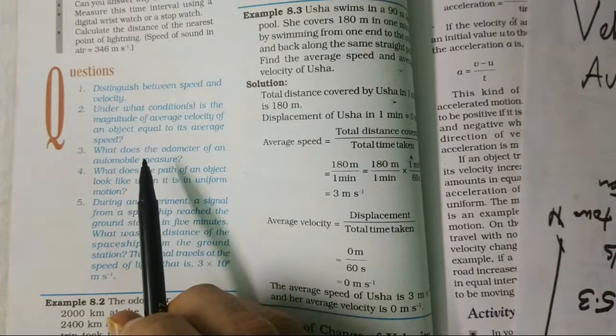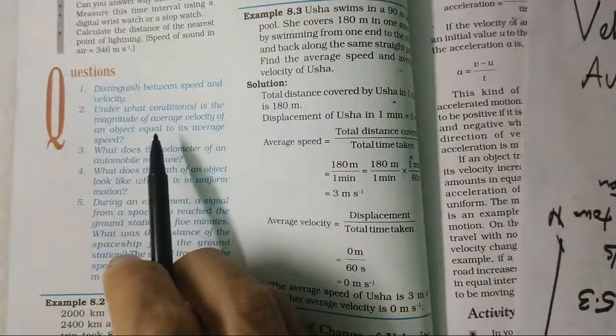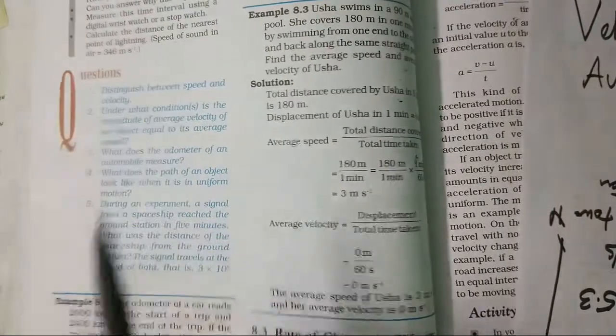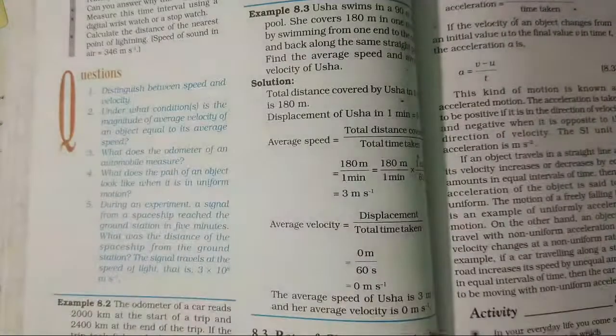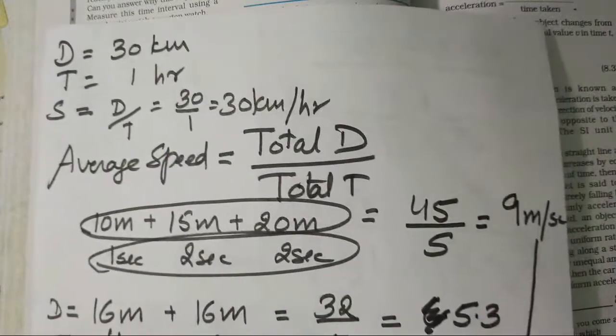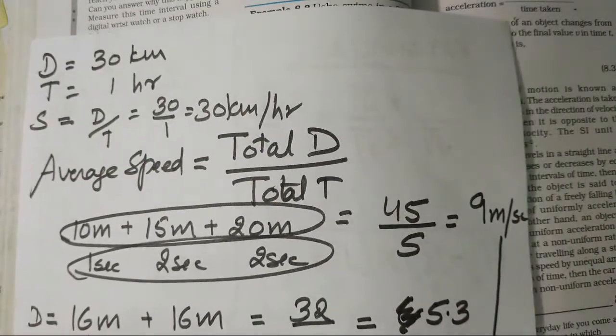So when can these be the same? Average velocity is calculated by this formula and average speed by this formula. When can the answer be the same?